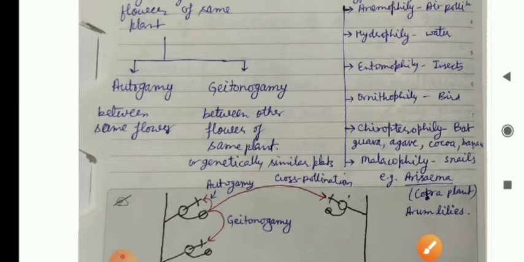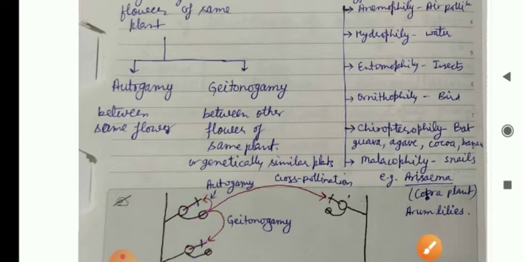Here, this is the figure. Suppose this is a plant and this is a flower, and this is another flower. This is the female part and this is the male part. Here pollen grains form.